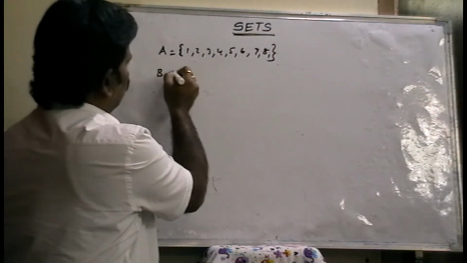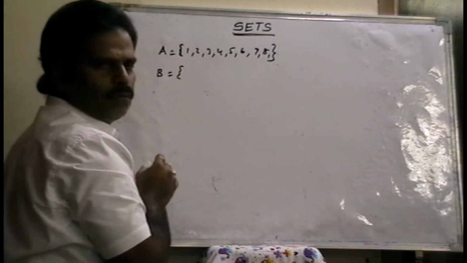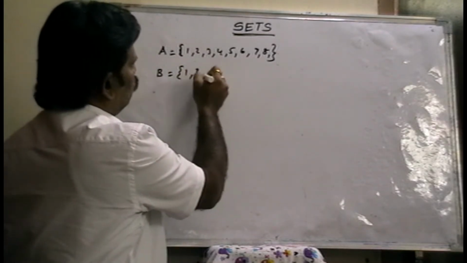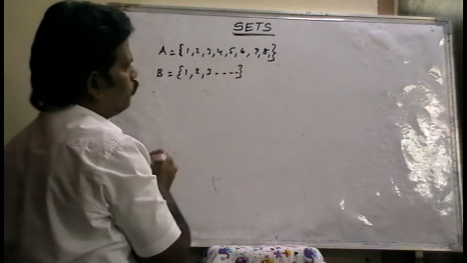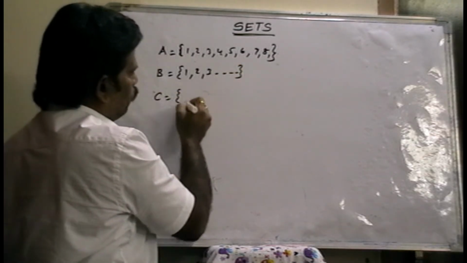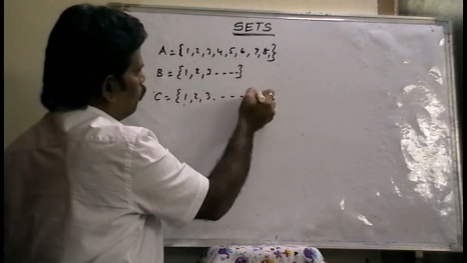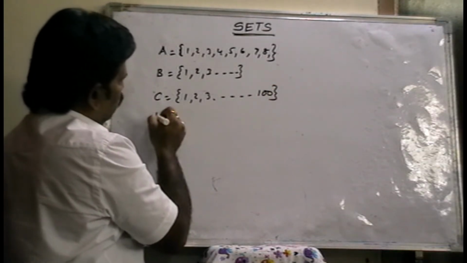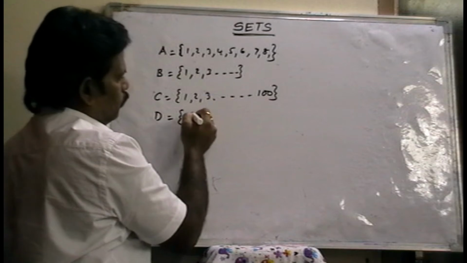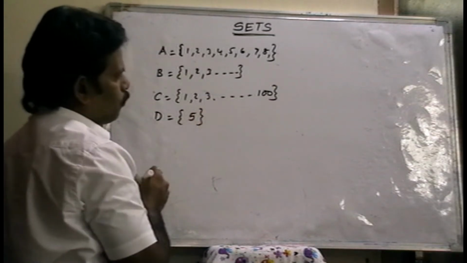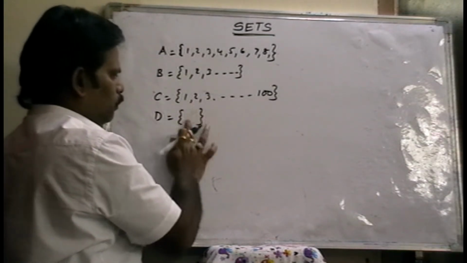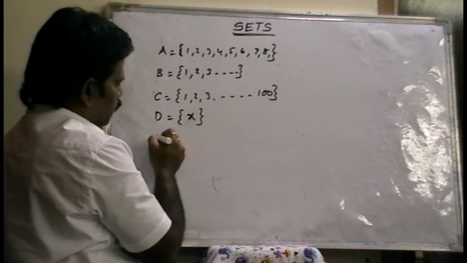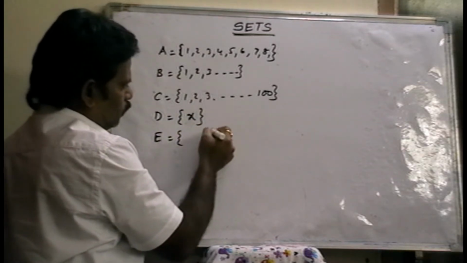And B is a set of elements 1, 2, 3, and so on. C is a set of 1, 2, 3, and so on up to 100. Right? And D is a set of 5 or X, whatever it may be. And E is one of the sets.